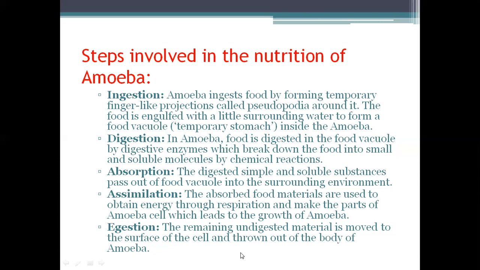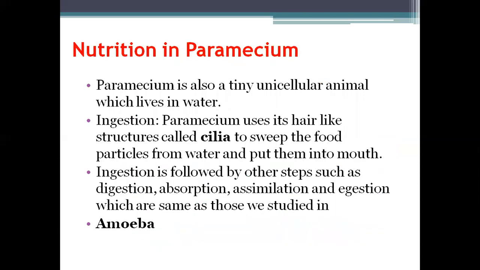Now, let me tell you about paramecium. It is also a unicellular animal that lives in water. Paramecium uses its hair-like structures called cilia. The cilia help in taking the food from water and putting it into the mouth. Ingestion is followed by other steps such as digestion, absorption, and assimilation, which are the same as those we studied in amoeba.